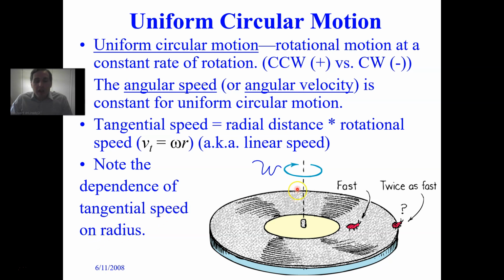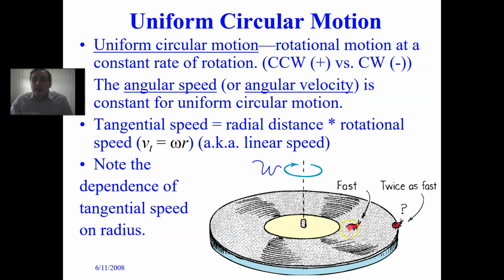So you'll note that this ladybug is moving fast on this record player, but this ladybug on the outer edge is moving twice as fast. Now the idea is that the reason this is moving twice as fast is because it has twice the tangential speed. It moves at twice as large of a circumference as this one does in the same amount of time. But they both have the same omega. That is, they both have the same angular speed.